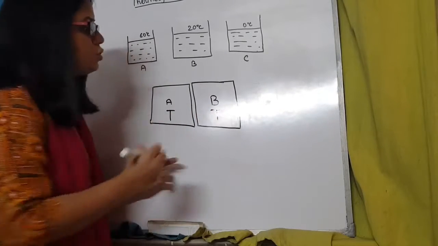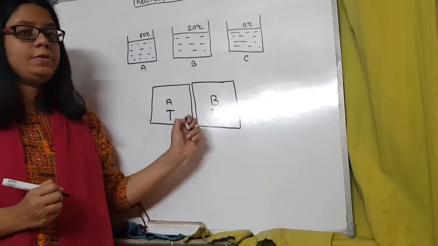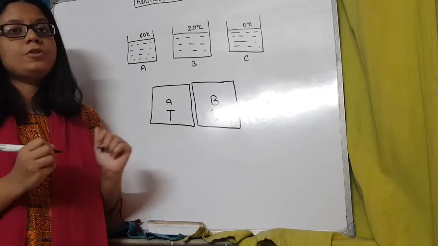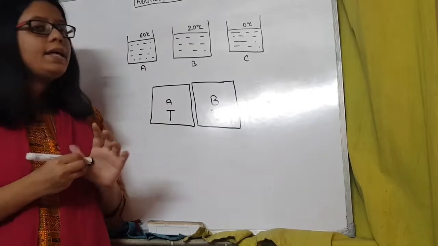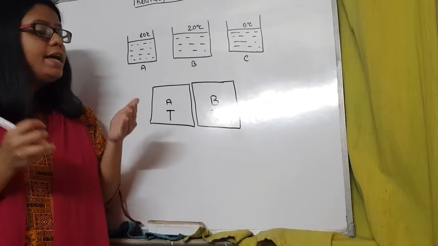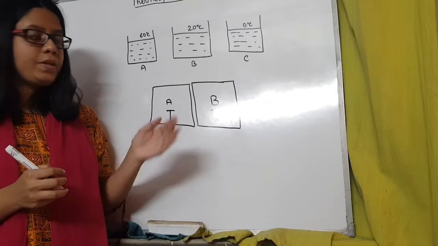So, heat flow will stop when both of them have reached a common temperature T. So, temperature can now be defined as the parameter which becomes constant when two bodies in thermal contact with each other have stopped heat flow between them.